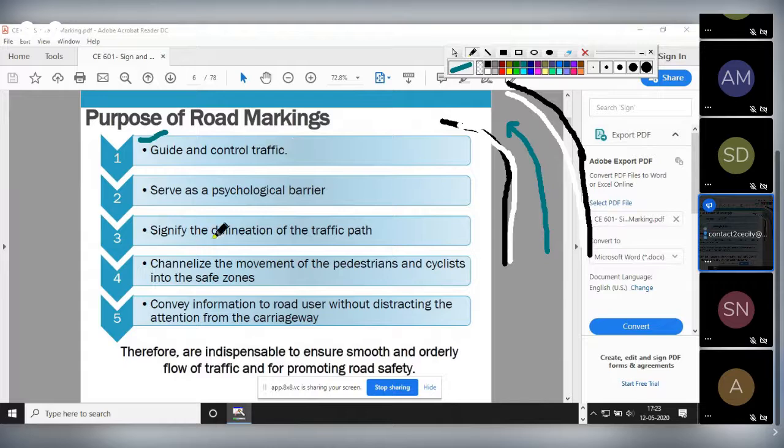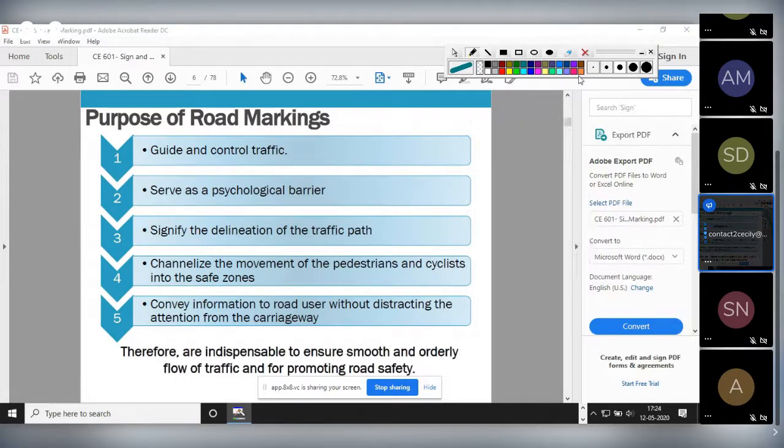Signify the delineation of the traffic path. In some pavements you will get a central line, which is also a marking. This is a central line, meaning it is two-way traffic.